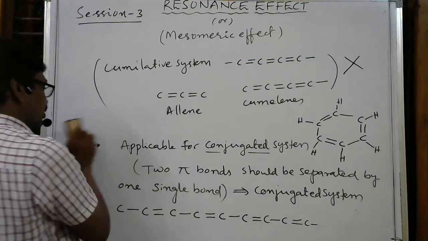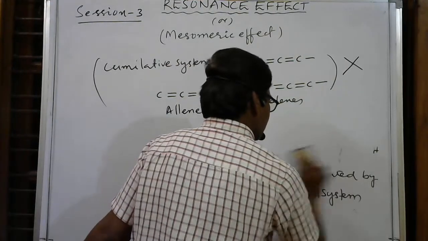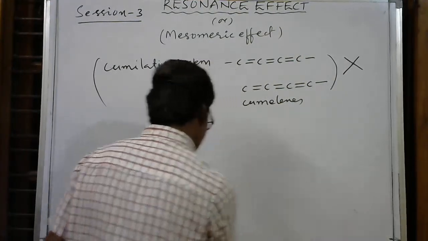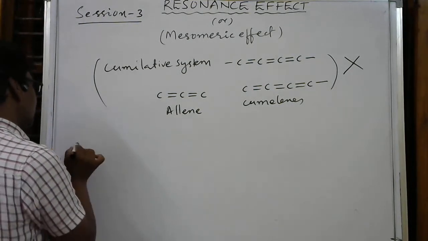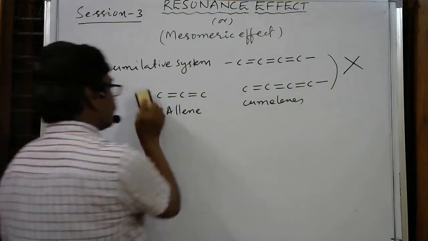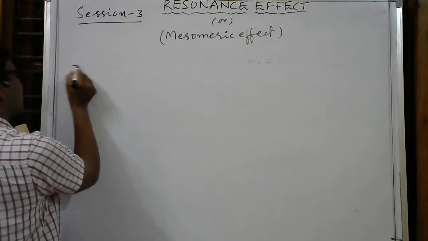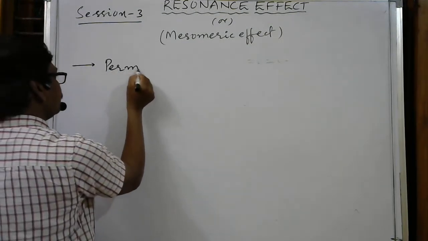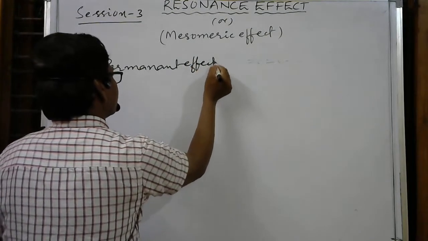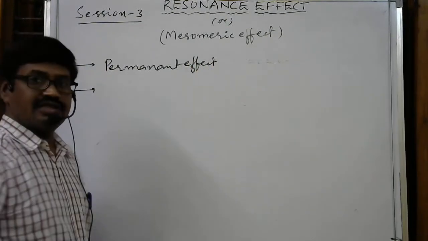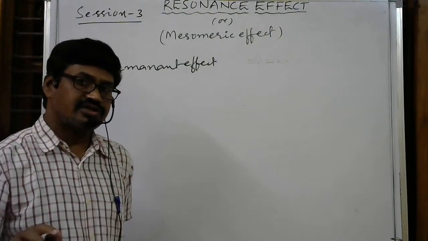And some more features of the resonance effect or mesomeric effect: it is applicable only for conjugated systems, and it is a permanent effect. Unlike the inductive effect, here partial charges are not formed.